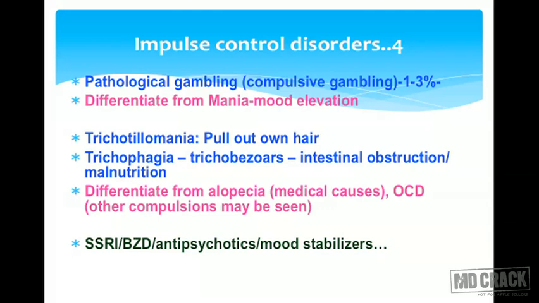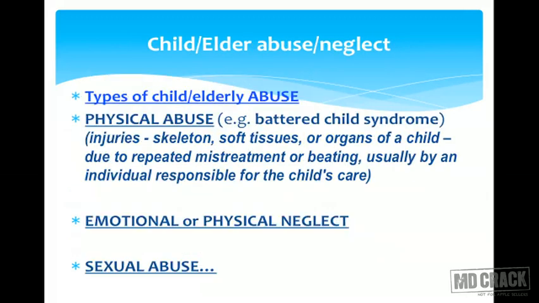You also need to rule out obsessive compulsive disorder, because in this disorder such a compulsion may be present. So you need to rule it out, and you might find some other compulsions in patients with obsessive compulsive disorder. For all the impulse control disorders, the keyword is serotonin, and you need to use selective serotonin reuptake inhibitors, SSRIs. You can use benzodiazepines, antipsychotics, and mood stabilizers might be useful in appropriate situations.